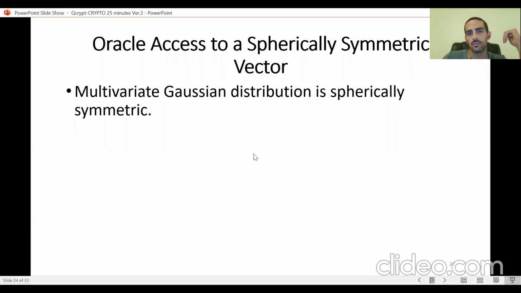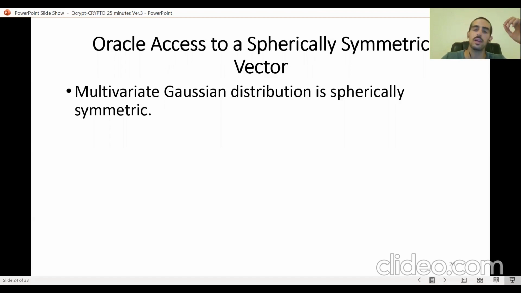To identify what this circuit G needs to be, we recall a basic property of the multivariate Gaussian distribution: it is spherically symmetric. This means if we take a vector with many coordinates, and each of the coordinates we sample from a Gaussian distribution independently, this vector is going to be spherically symmetric.